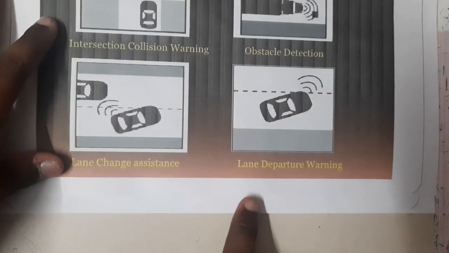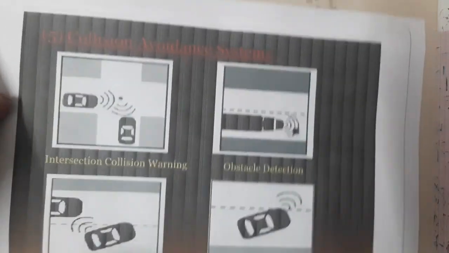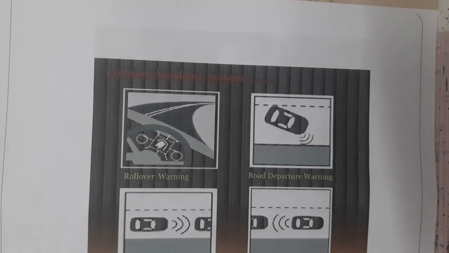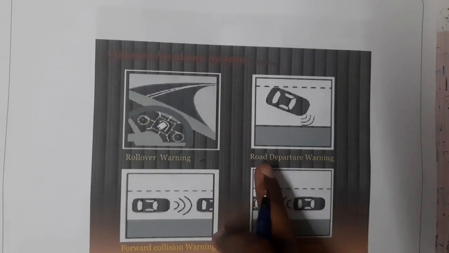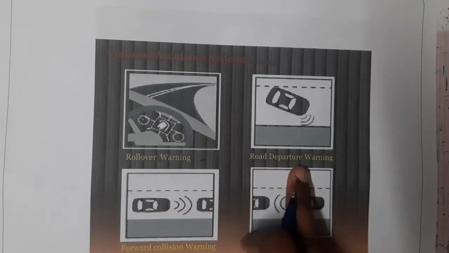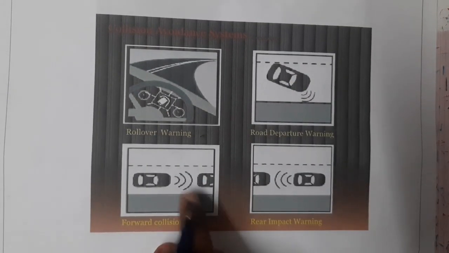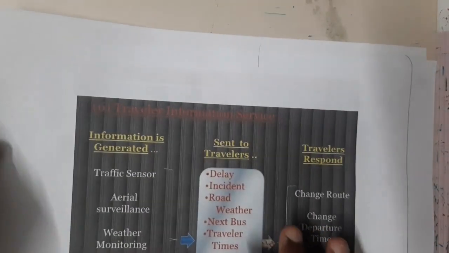Okay, yes. So, lane departure warning. If you are crossing the lines, it will warn you. You can say this is a mini version of Tesla, as it is giving only warnings. Similarly, rollover warnings and road departure warnings, while hitting the surface of the road. Similarly, forward collision or backward rear collision, and all these things can be identified, guys.